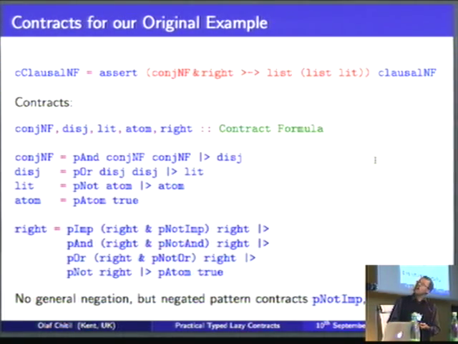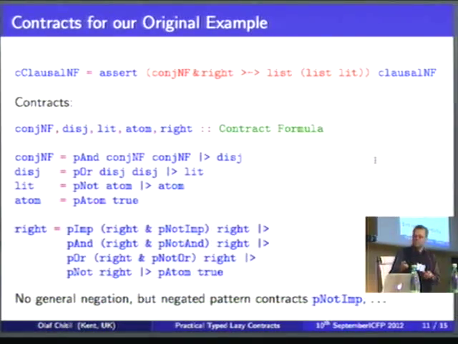Then, looking back at our original example, maybe seeing how we can define our contracts, to get a bit more of a feeling for it. We said we have this kind of contract for our clausal normal form. Well, we can define all the different parts of our conjunctive normal form. So let's just start here.